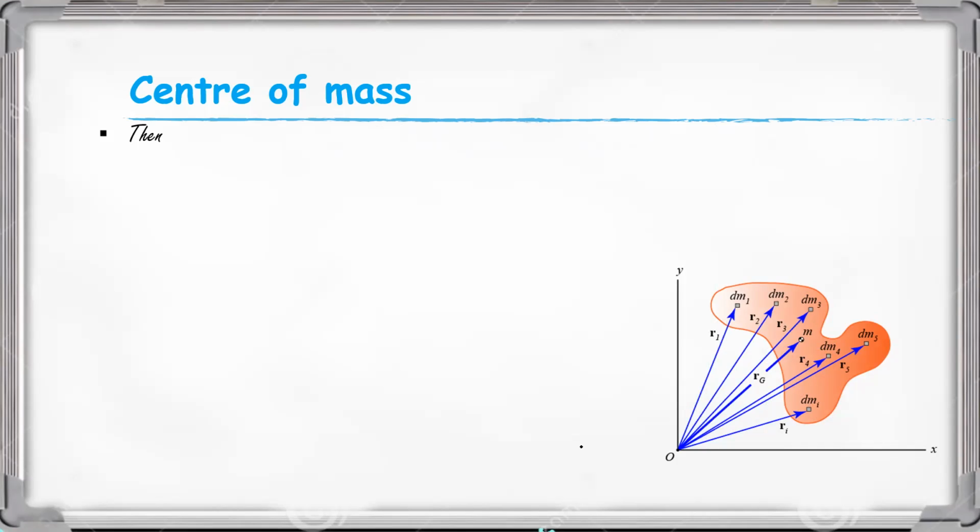That is, in x direction, x is equal to 1 by m integral x dm.